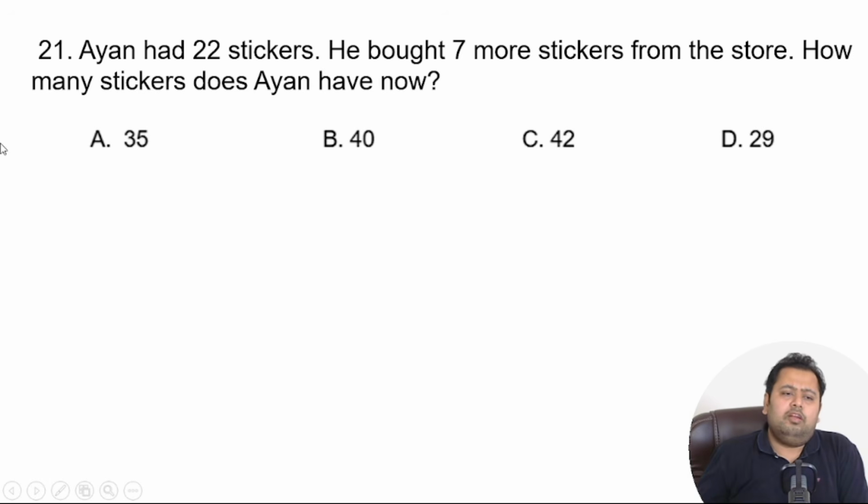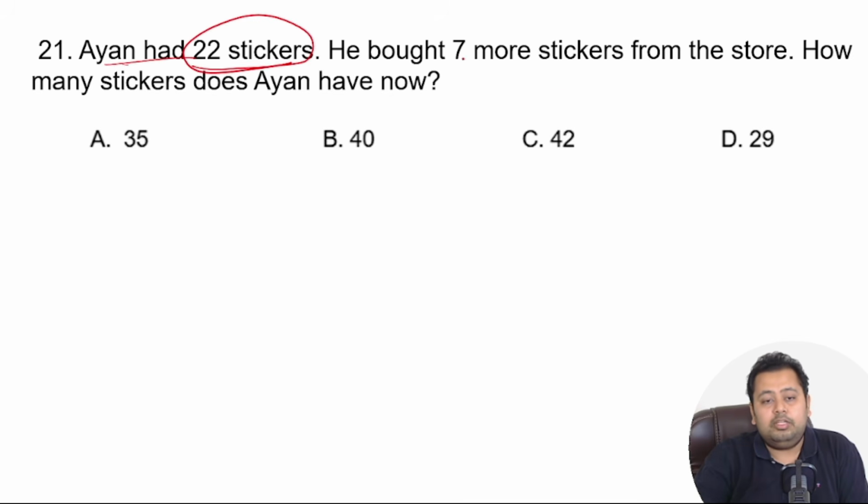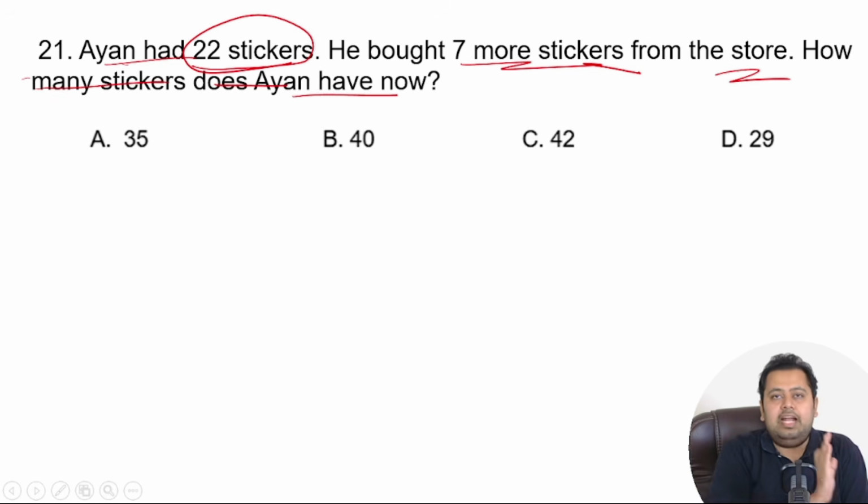Great. So let's solve question number 21. Ayan had 22 stickers. He bought 7 more stickers from the store. How many stickers does Ayan have, right? So Ayan initially had 22 stickers. Now he buys 7 more. How many stickers does Ayan have? You just have to do an addition. Do it. We meet after you have solved it.